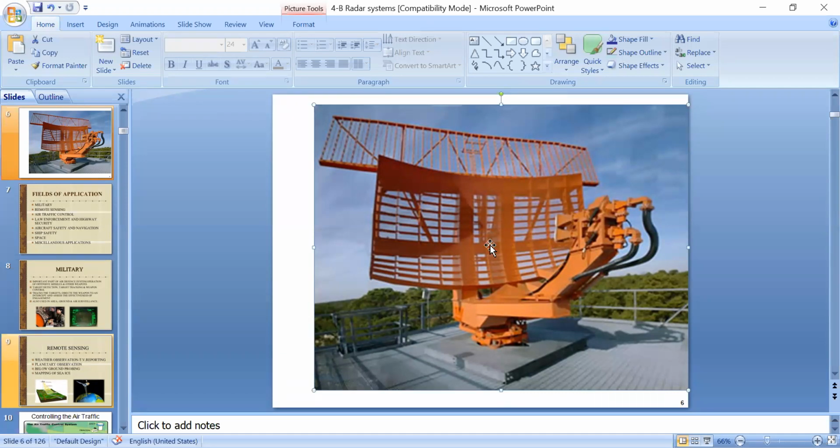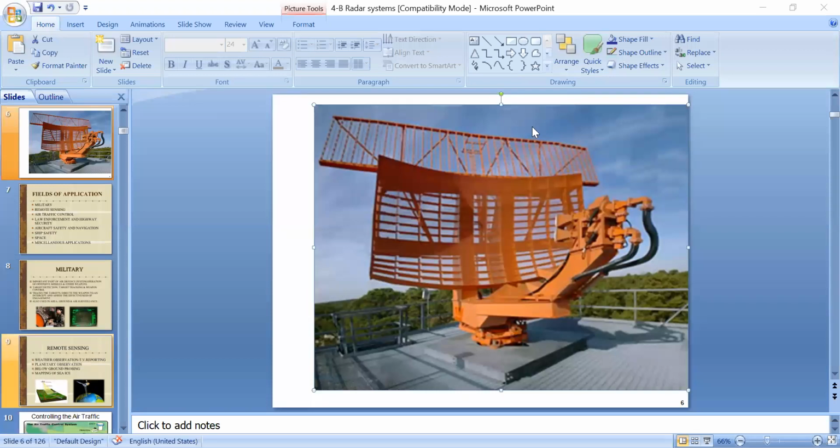I think all of you are clear. The primary surveillance radar is the parabolic lower section. But the problem with this primary surveillance radar is that it is unable to calculate the exact altitude of the target. It gives the ranging and information about the target, but it doesn't give the altitude of the target. So for that purpose, we are using the secondary surveillance radar.